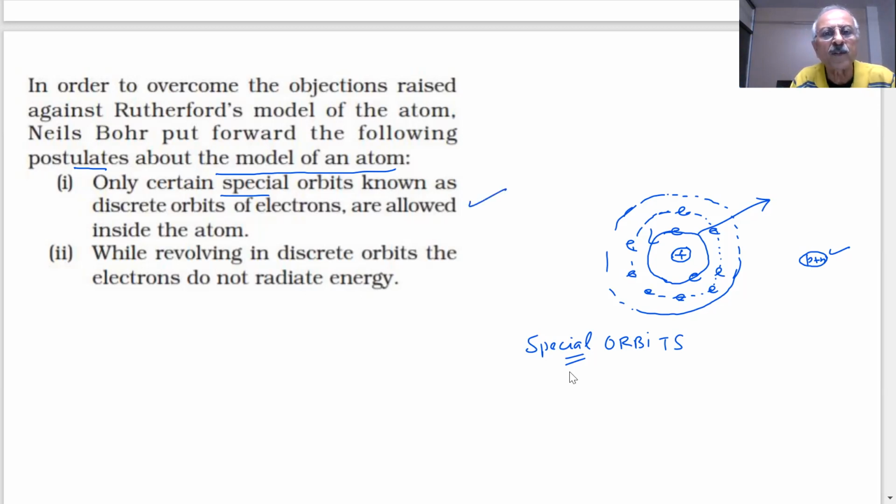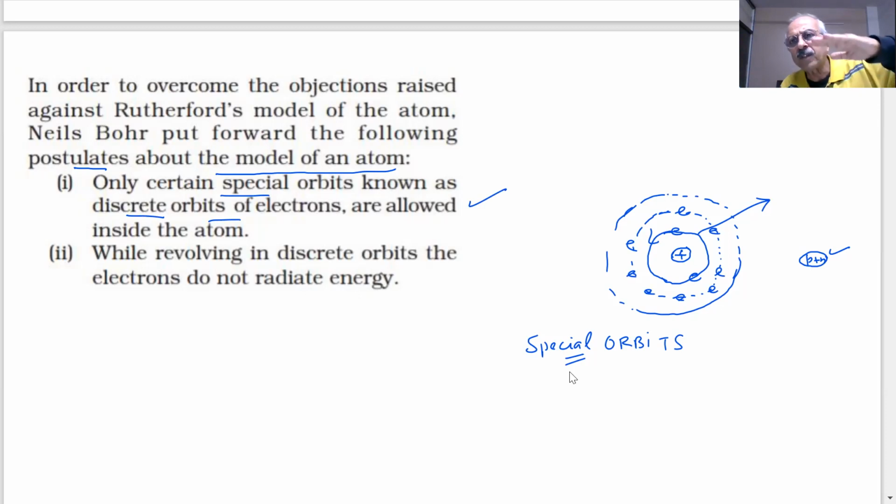Yes, sir. Only certain special orbits, known as discrete orbits, are allowed. You can see I have drawn this. I have not drawn anything in between because that is not allowed. How do we know? That we will learn as we proceed to do more and more of science and physics. So not all orbits are allowed.